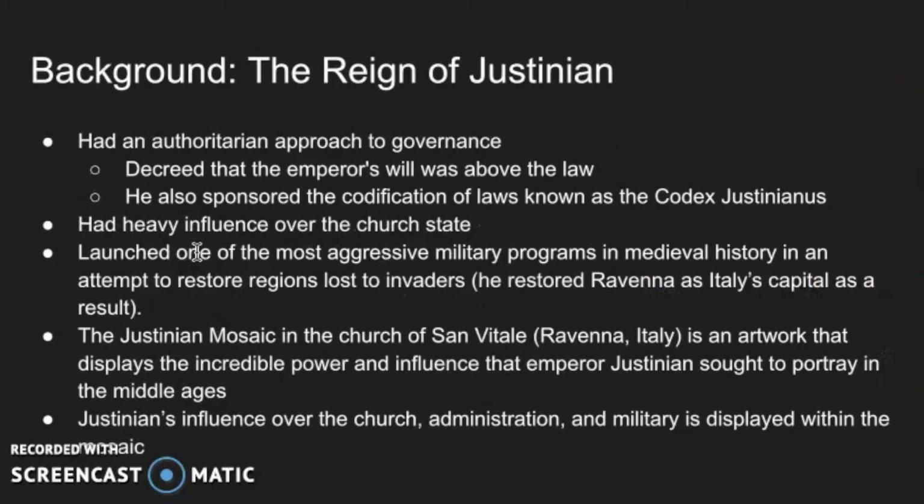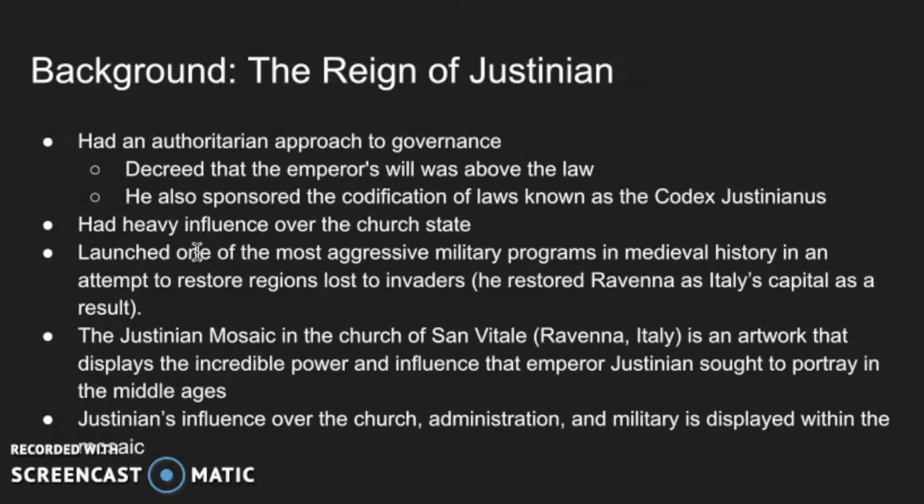He had an authoritarian approach to governance. He decreed that his will was above the law. He also sponsored a codification of laws known as the Codex Justinian, which was a synthesized collection of old Roman laws. This was his way of rooting out corruption and creating a more easily accessible justice system.